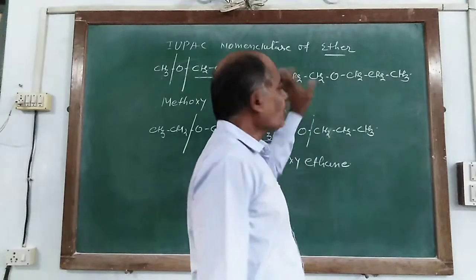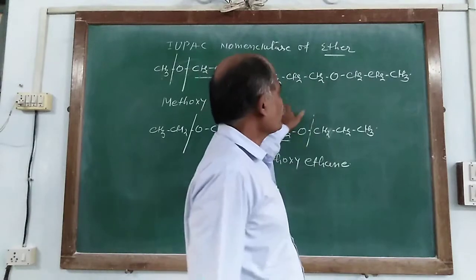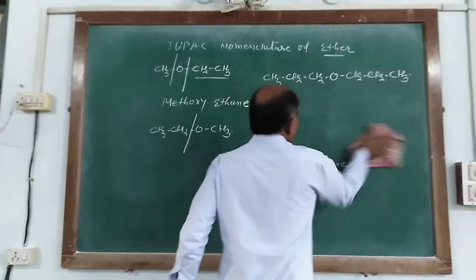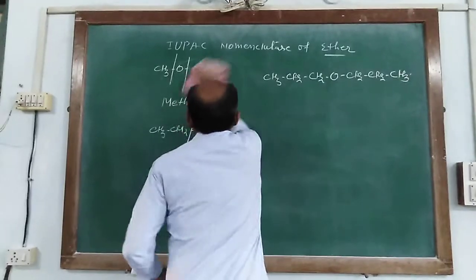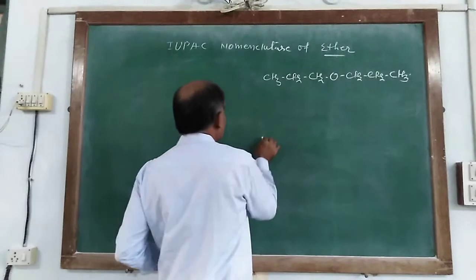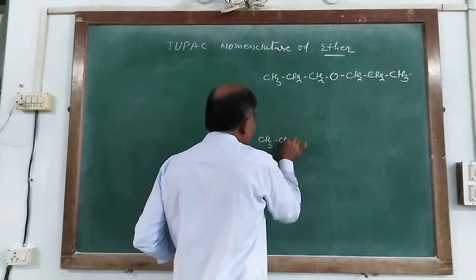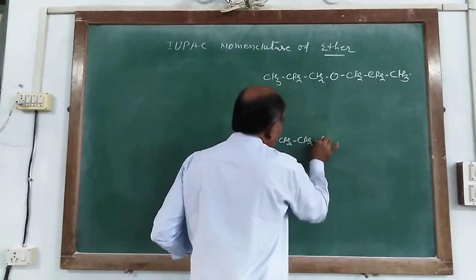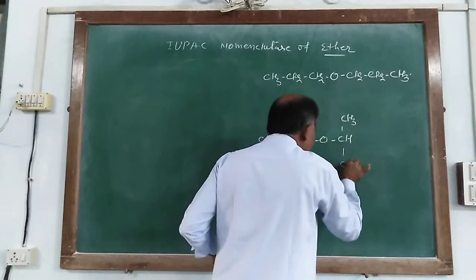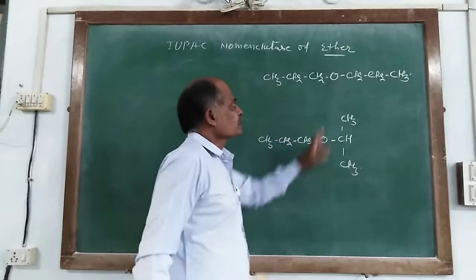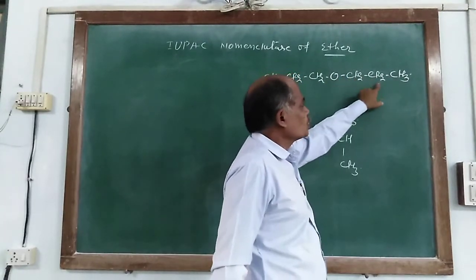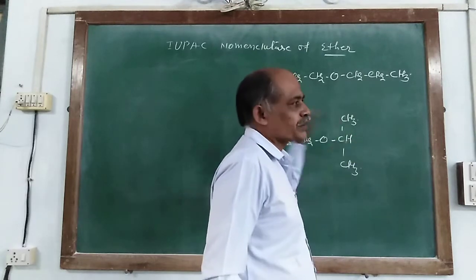So both sides of the oxygen are the same, but when it is written in another way, say for example CH3, CH2, CH2O, CH, CH3 and CH. The number of carbon atoms is 3. Hydrogen 2, 2, 4, 7, 6 plus 7.